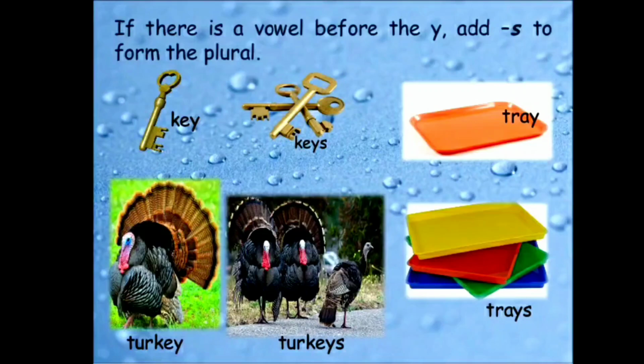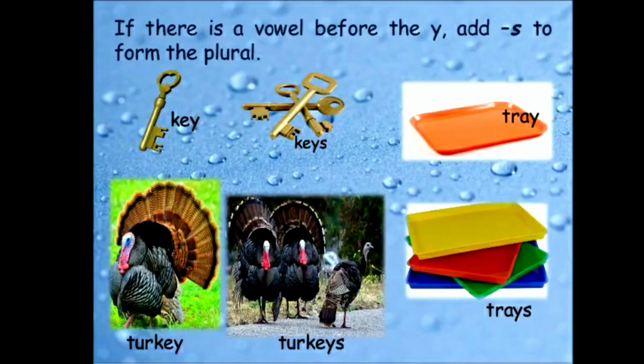Before Y, the alphabet is E, which is a vowel. So we will just add S to make plural. Keys. The second example is turkey. In this word, the letter just before Y is again E. So we will just add S to make plural.